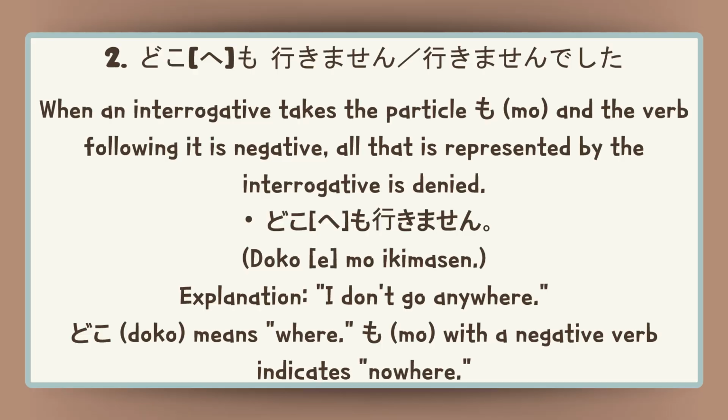Number two, doko e mo. When an interrogative takes the particle mo and the verb following it is negative, all that is represented by the interrogative is denied. For example, doko e mo ikimasen. I don't go anywhere. Doko means where. Mo with a negative verb indicates nowhere.